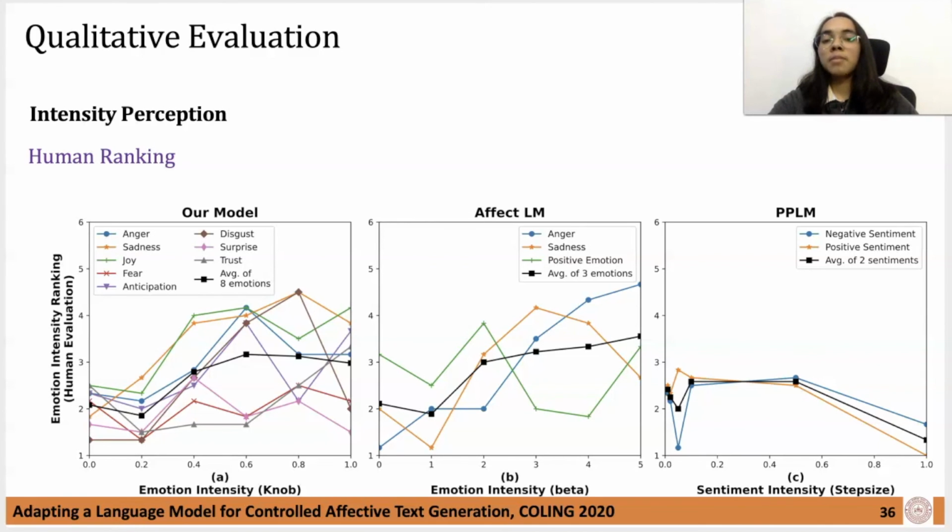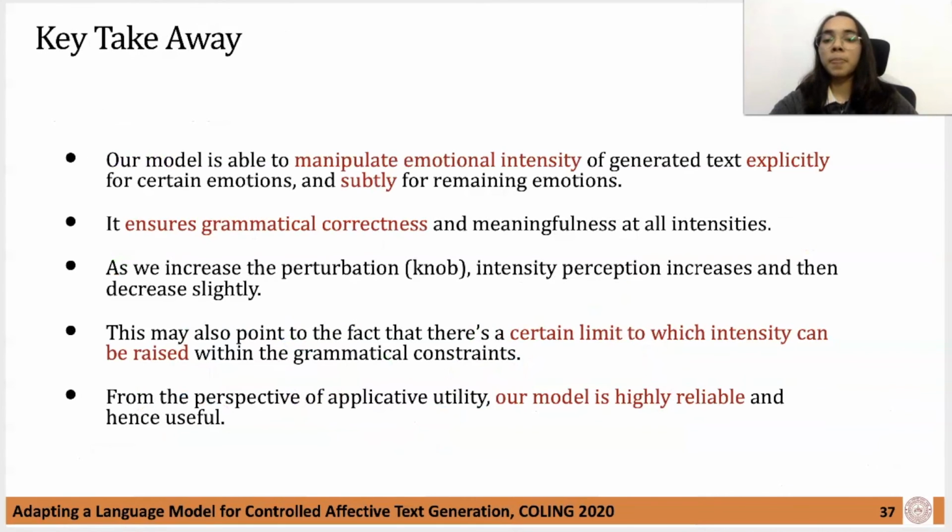Due to limited time, we have covered a select number of results in this talk. Please refer to our paper for more evaluations and their complete details. In summary, our model is able to generate meaningful affect conditioned text and ensures grammaticality even at higher intensities.